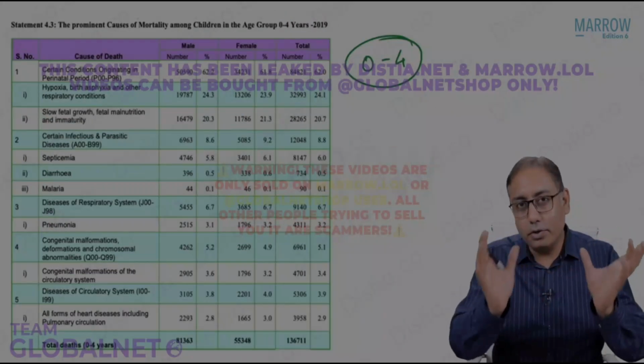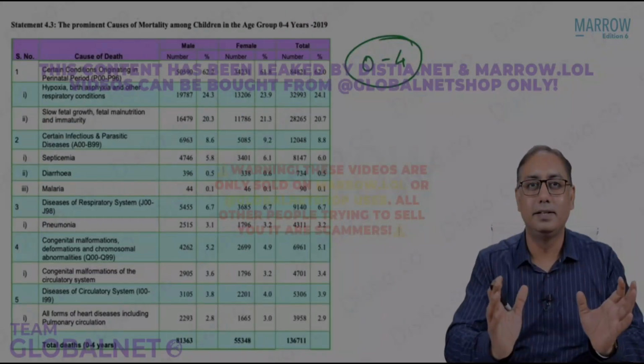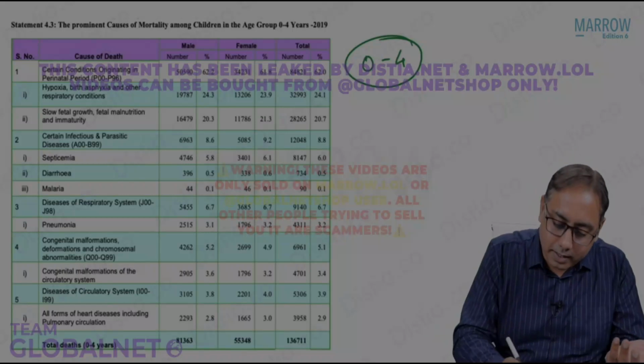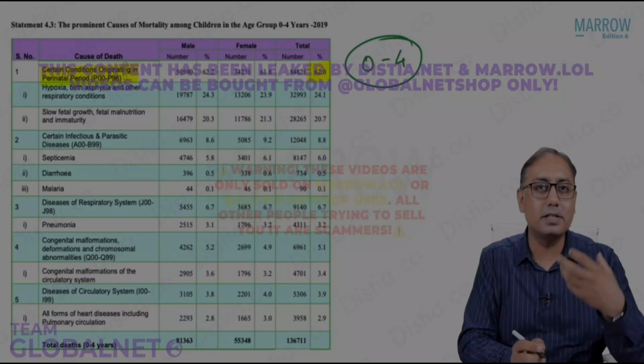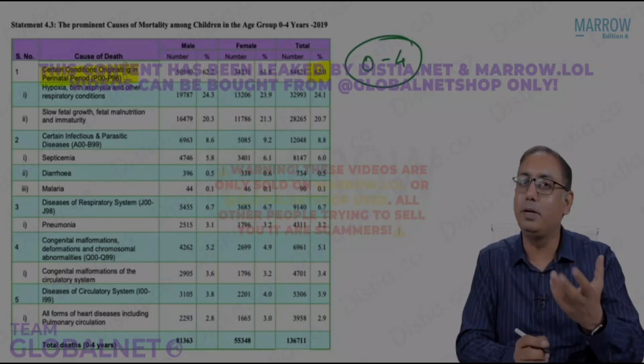So therefore, in the 0 to 4 years, the maximum deaths which happen will be because of what? Again, same answer, it has to be the perinatal conditions. That is the same answer. It is hypoxia and prematurity.